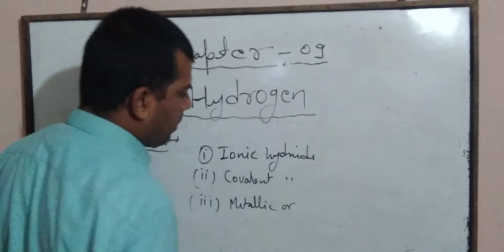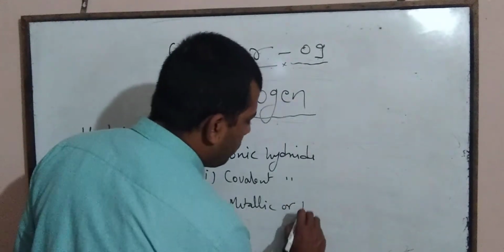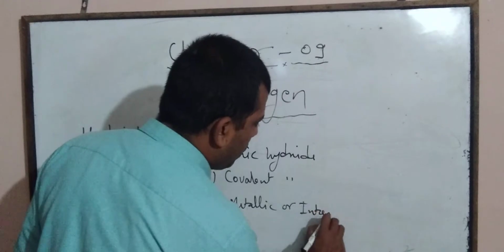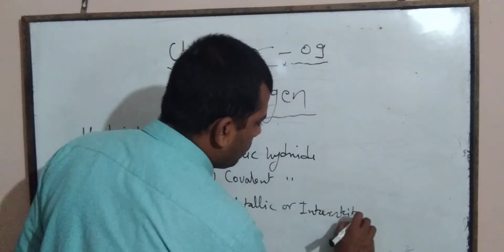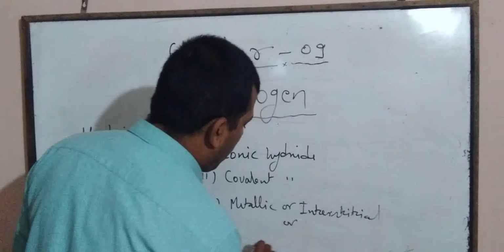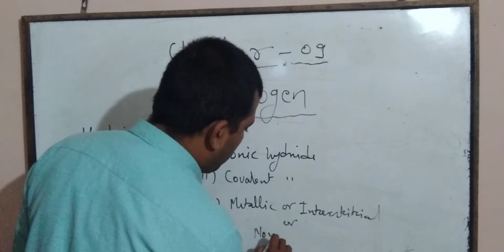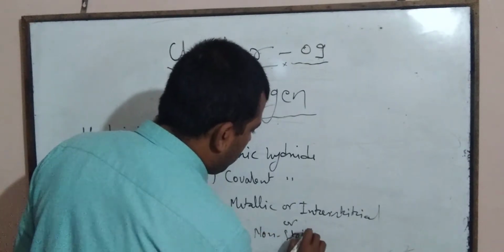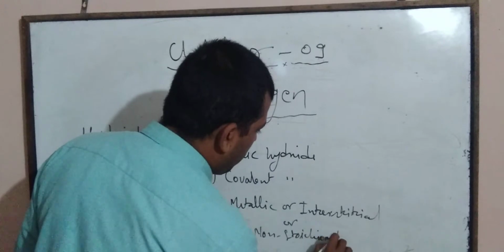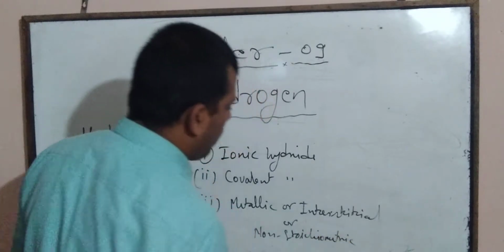or interstitial, or non-stoichiometric hydride.